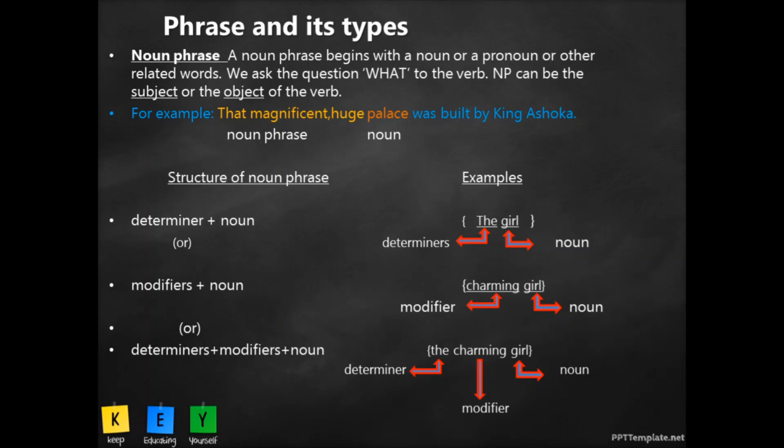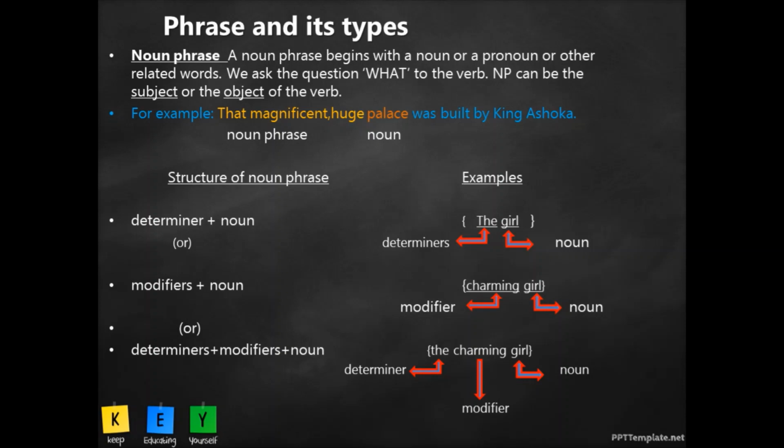Okay, so what is the question that we need to ask to the verb? Was is that what? What was built by King Ashoka? The answer that you would get is that magnificent huge palace. See how easy it becomes there? First and foremost, you should identify the verb, and you should see the noun or the group of words on which the noun is dependent.